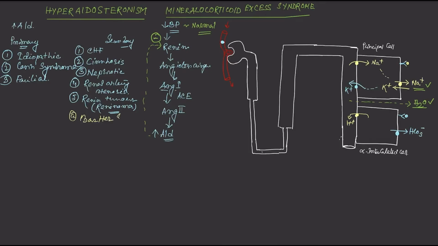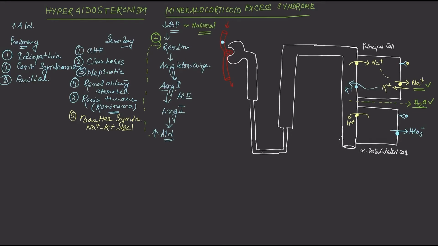So one is Bartter syndrome. In Bartter syndrome there is a genetic mutation of the sodium potassium 2 chloride co-transporter, which is located at the thick ascending limb of Henle. So less sodium ion will be reabsorbed, which leads to a decrease in sodium ion in our body.